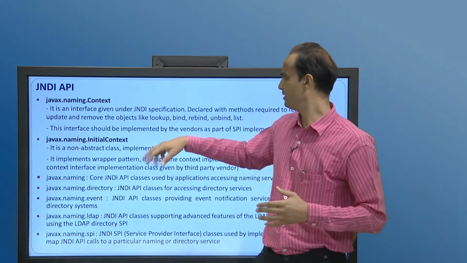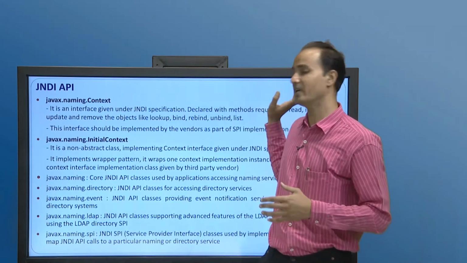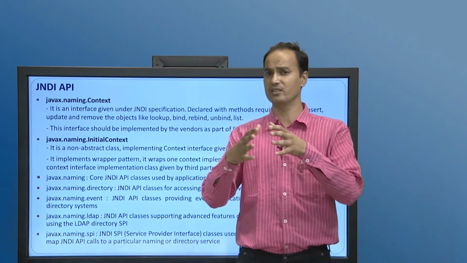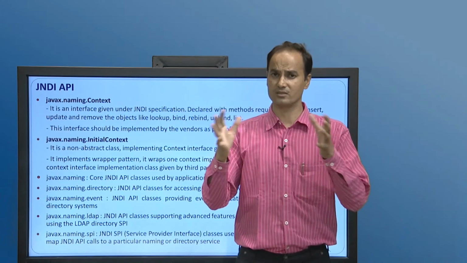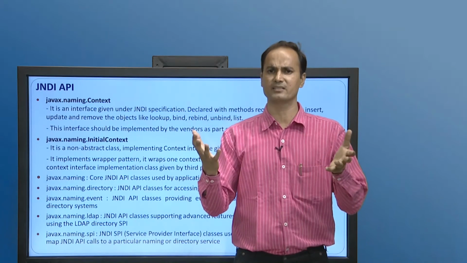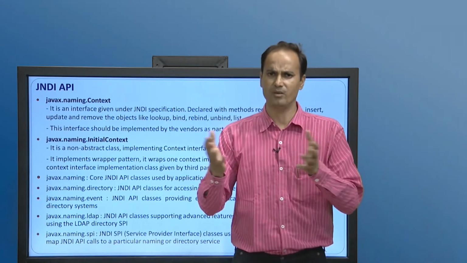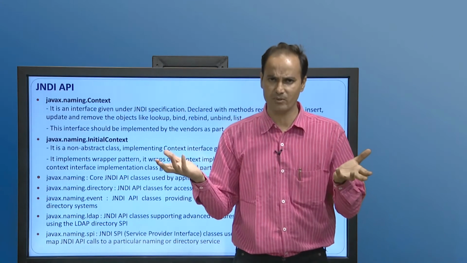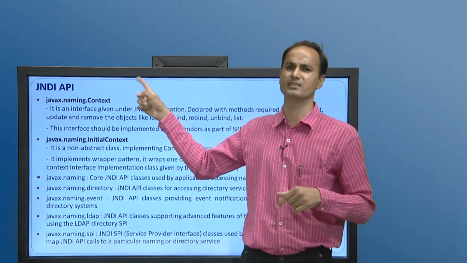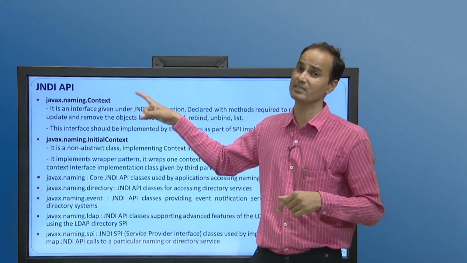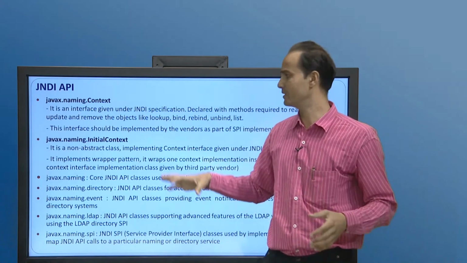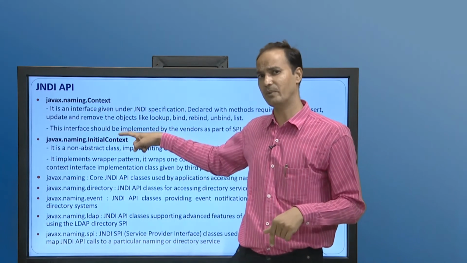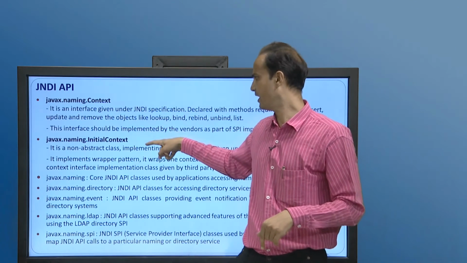Apart from that, this interface should be implemented by the vendors. As we have discussed, there are a number of vendors for naming and directory services. Vendors who want to provide their service to the developer community have to implement this interface to provide the service to the developers. And the second package is javax.naming.InitialContext.